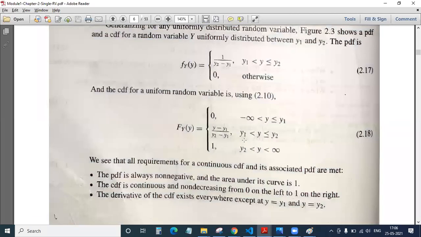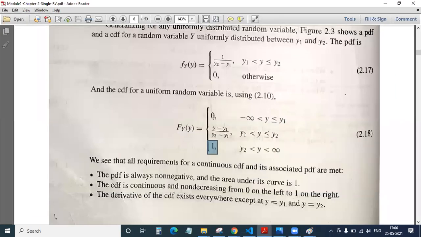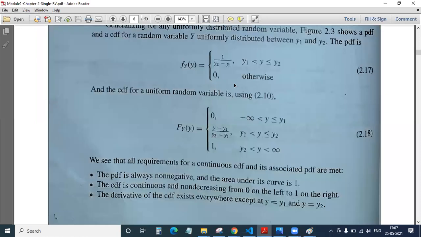For the rest of the things, y2 to infinity, it is a constant. We don't know what is there, so we have taken it as constant. Similarly, for the lower limit, it is 0, as he has given here.